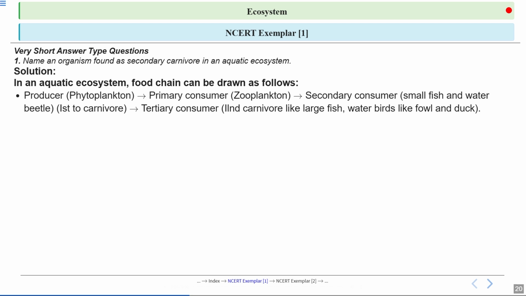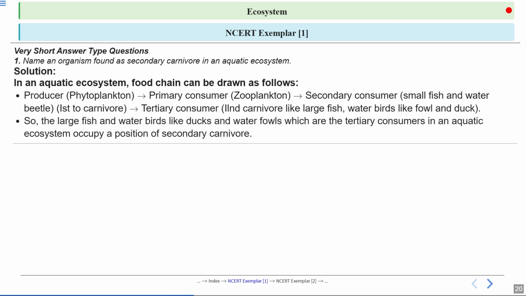Okay, clear? So these small fishes and water beetles are the secondary consumers. Finally, large fish and water birds such as ducks and fowls eat these smaller fishes, placing them at the top as tertiary consumers or second level carnivores. So the answer to this question is that large fish and water birds like ducks and waterfowls are examples of secondary carnivore in an aquatic ecosystem. They play a crucial role by keeping the population of smaller fishes and insects in balance.